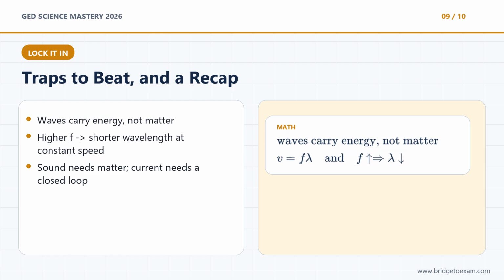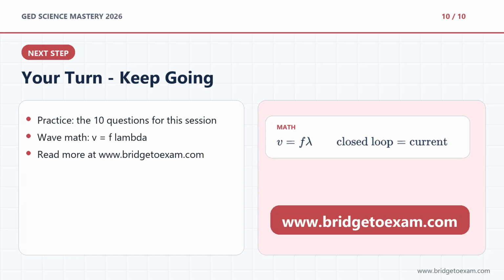The recap. Waves move energy. V equals F lambda. Sound needs matter. Light does not. And current needs a closed loop. Wonderful work today. You can now label a wave, compare sound and light, use V equals F lambda, and explain why circuits need closed loops. Your practice for this session is the 10 questions attached to this lesson. For wave math, write V equals F lambda first. For circuit questions, ask whether the loop is closed.